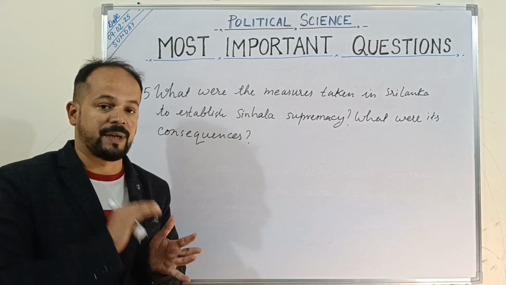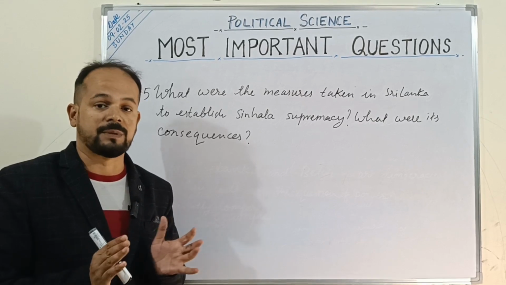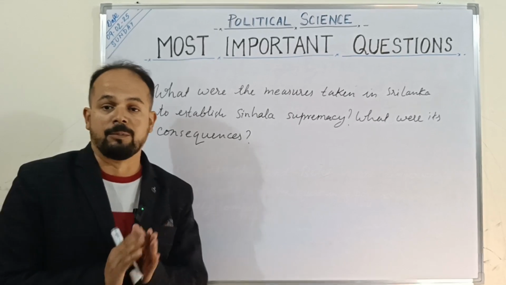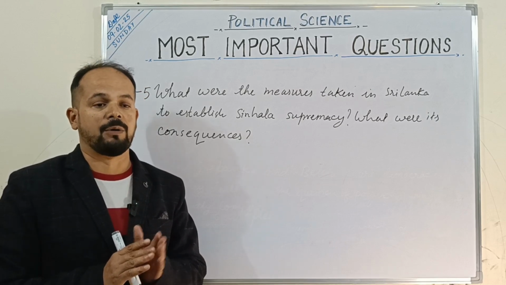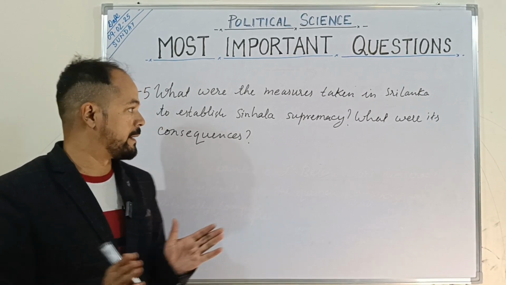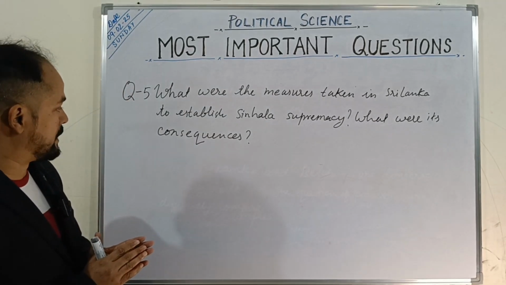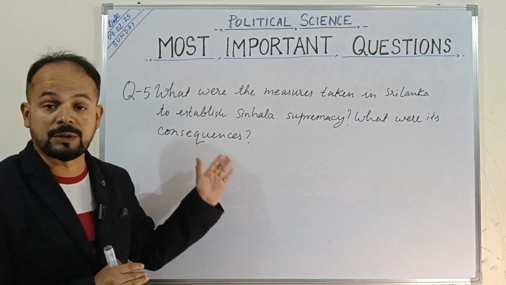First, we have to talk about the measures that were taken up by the Sri Lankan government, the majoritarian measures, like they recognized the religion of the Sinhalas, right? Buddhism was made the official religion. Plus, we know that in government jobs the Tamils were denied their due rights. Plus, you would also see what were its consequences.